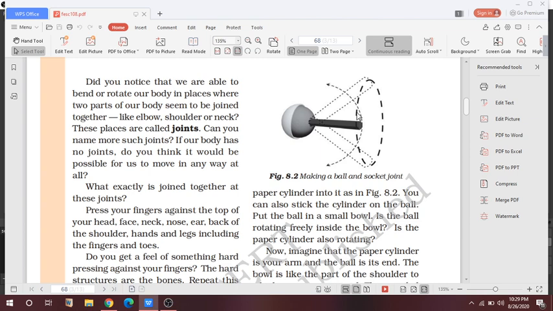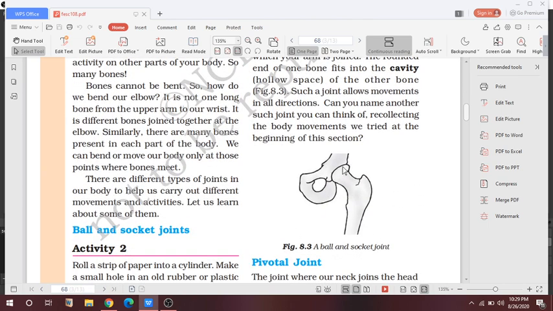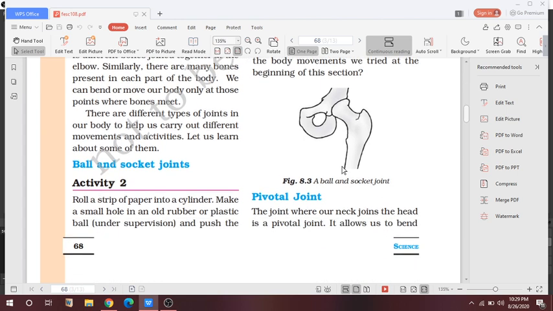It brings movement in all directions, and it is seen in the hips and shoulders of the human body. Here it is a hip bone, which is given in your NCERT.